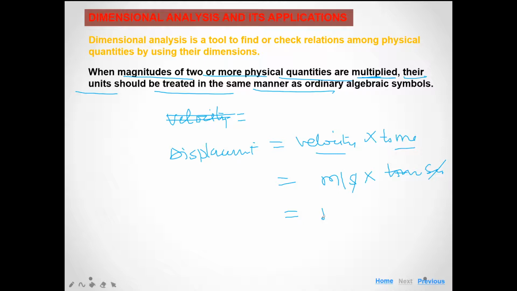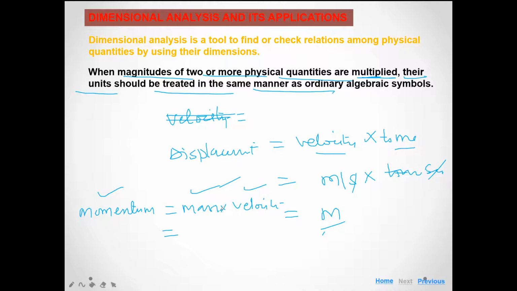The second example is momentum. Momentum is equal to mass into velocity. When a physical quantity is the product of two different quantities, the dimensional formula is simply the product of the dimensions of the two quantities.